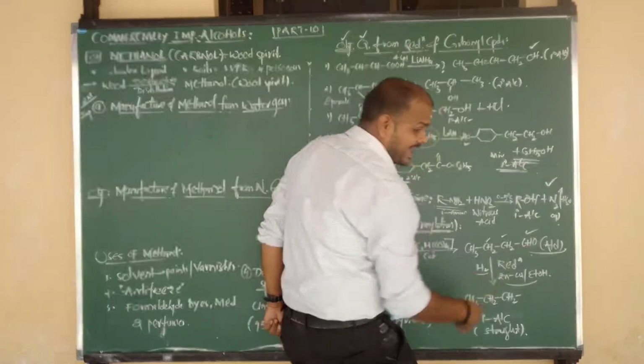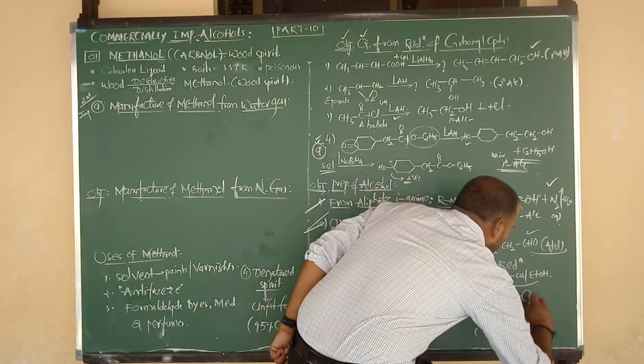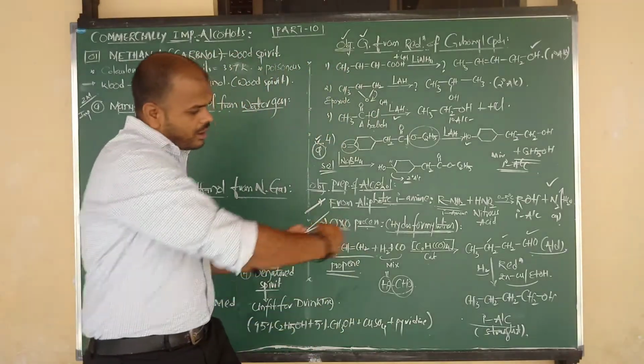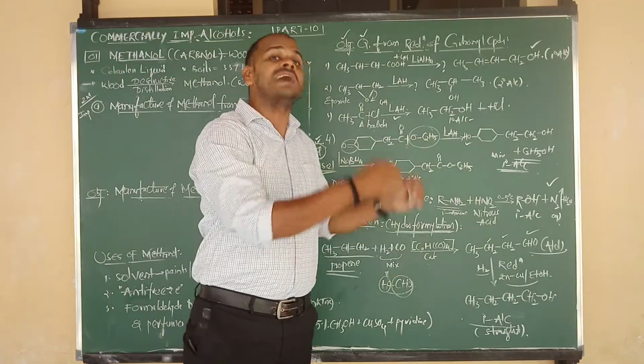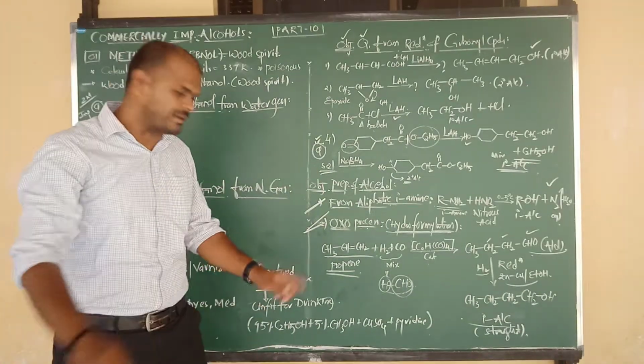So that's why we are providing two hydrogens. One is given to CH, CH becomes CH2. One more is given to O, O becomes OH. Means we are getting CH2OH, primary alcohol. Straight chain primary alcohols are the major products in the oxo process. I hope you understand the statement.